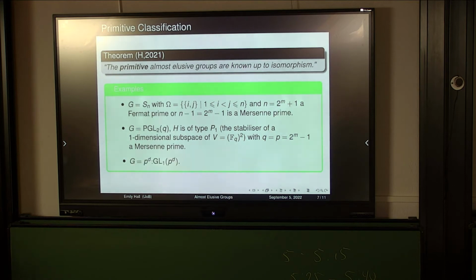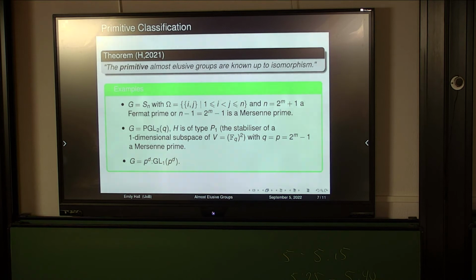And then finally, an affine example, so here we're taking just any old prime p, any d, the vector space F_p^d, and then the point stabilizer here is GL_1(p^d). So what I really want to take away from this is the fact that it's very common in the almost simple case to get quite heavy number theoretic restrictions on the cases, and it's less common inside of the affine groups. For example, here we obviously have some kind of doubly infinite case where p and d could be anything.